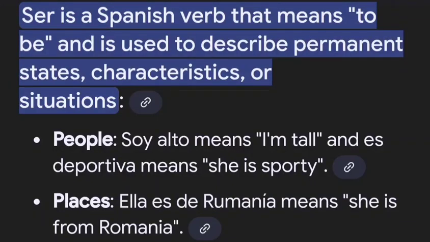So, what is ser in Spanish? Ser is a Spanish verb that means to be and is used to describe permanent states, characteristics, or situations. So, two examples are, let's say, people. Let's say I say, soy alto. Soy alto means I'm tall. And es deportiva. Es deportiva means she is sporty. Next, let's say places. Ella es de Rumania. That means she is from Romania.